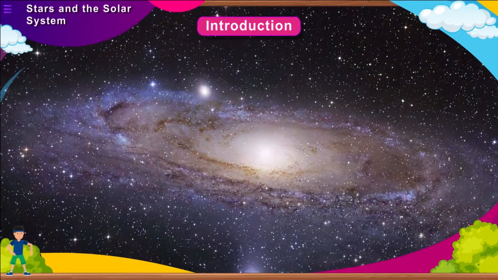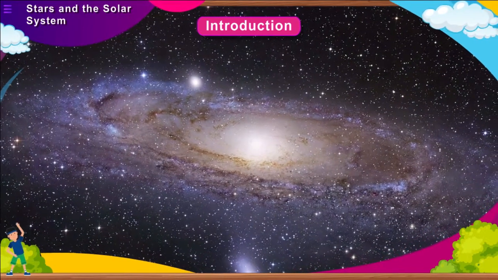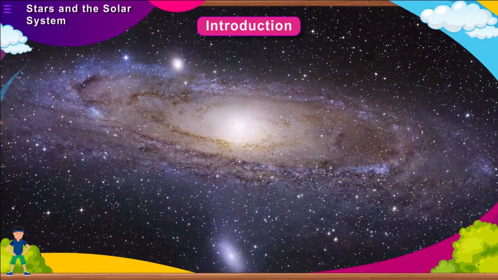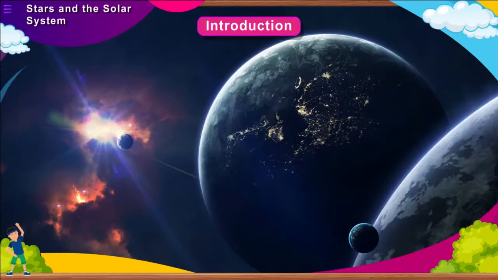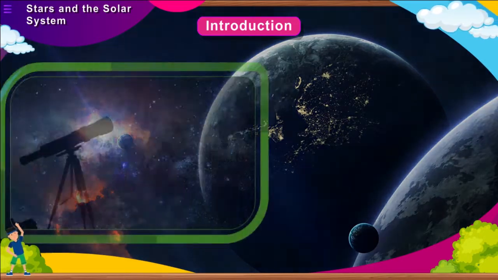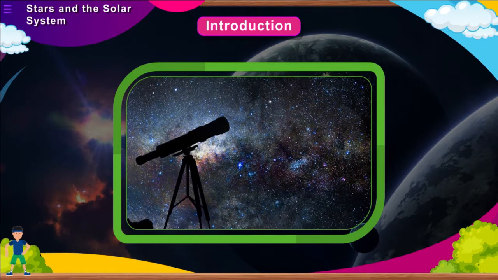The vast space, which includes the Earth and other heavenly bodies in the galaxy, is called the universe. Celestial bodies is the collective term given to the moon, the stars, the planets, and many other heavenly bodies that exist outside the Earth's atmosphere in the galaxy. The study of celestial objects and associated phenomena is called astronomy.